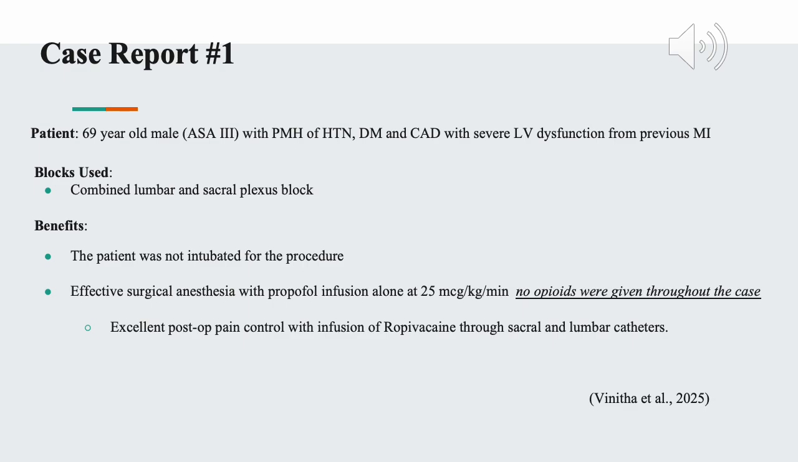They ended up doing the procedure without intubating the patient. He was managed just on a nasal cannula with a propofol infusion. They did not have to give any opioids throughout the entire case. And then post-op, they just gave him an infusion of ropivacaine through sacral and lumbar catheters that they had left in place when they did the initial block.